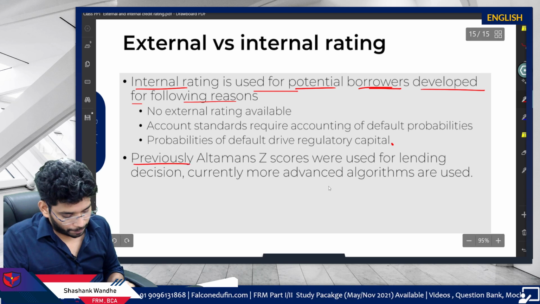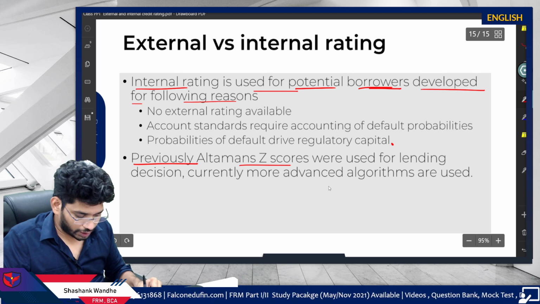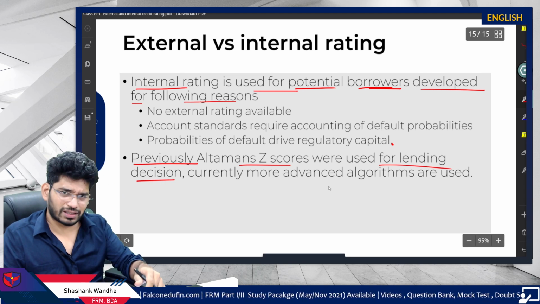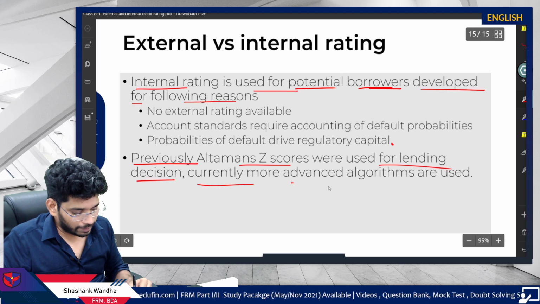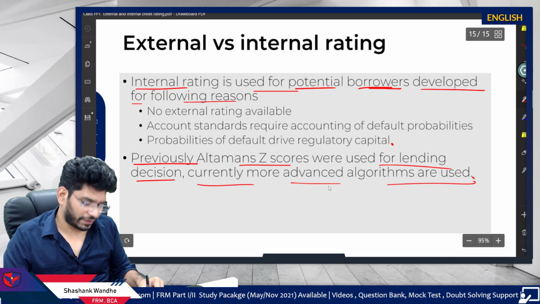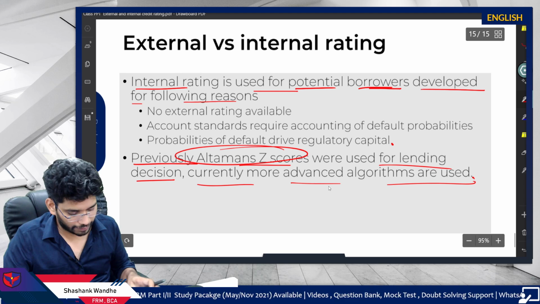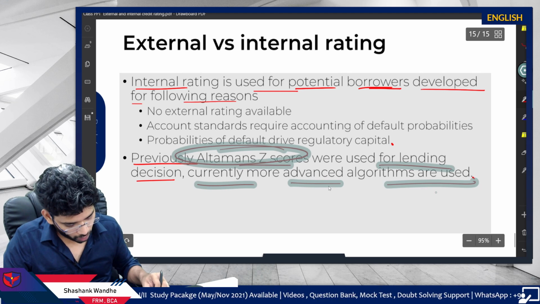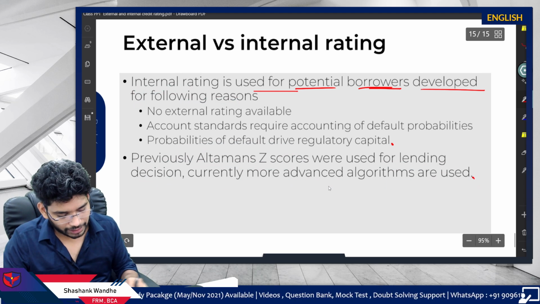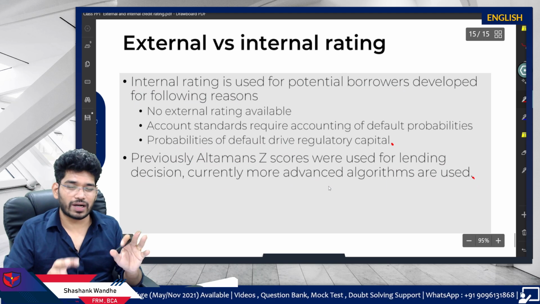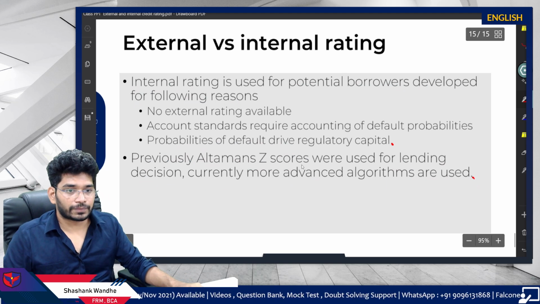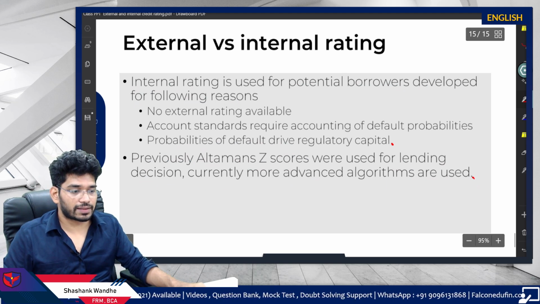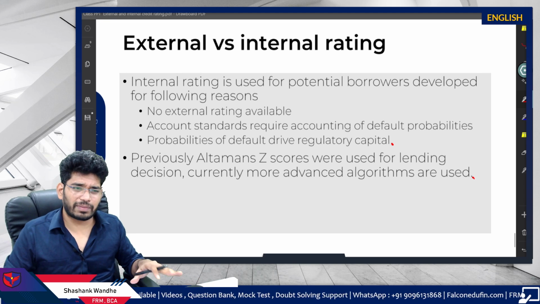Okay. Now previously Altman's Z-score was used for lending decisions. Currently more advanced algorithms are used. Previously Altman's Z-score was in the FRM curriculum. Now it is not that evident. So it is a small discussion, one paragraph on that. Okay, so this is about the rating agencies. So that's all. Just remember all the key points.